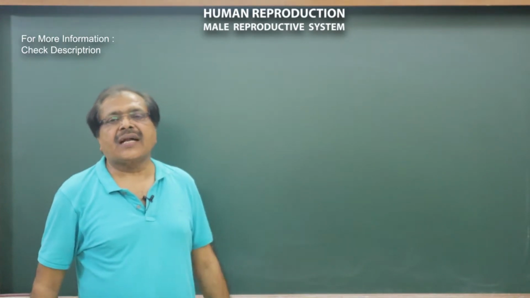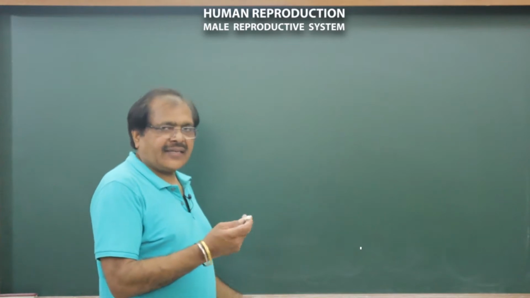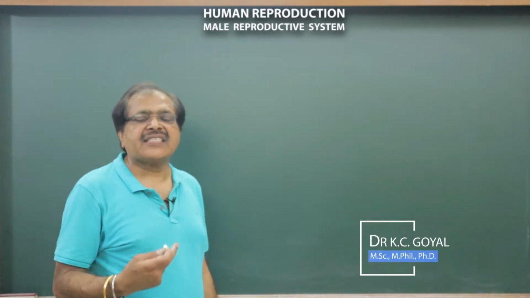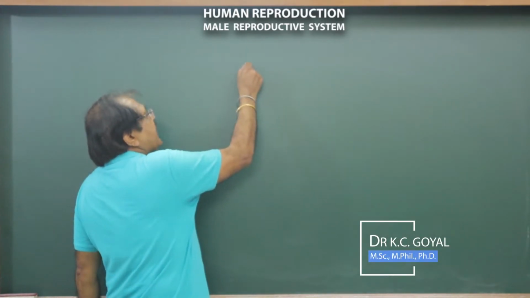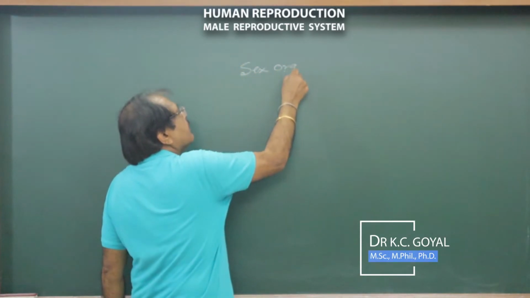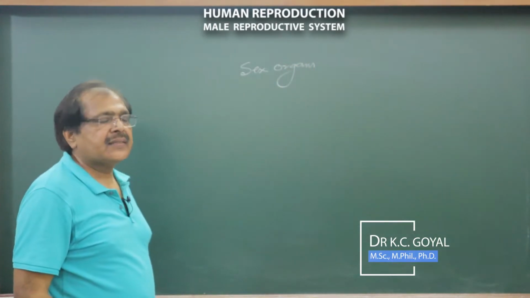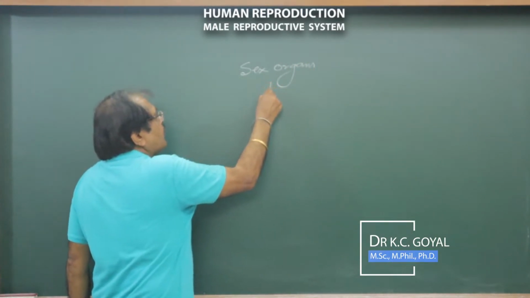Students, today we are to start with the male reproductive system. In the male reproductive system, let us first discuss the male sex organs. Definitely male sex organs are of two types.